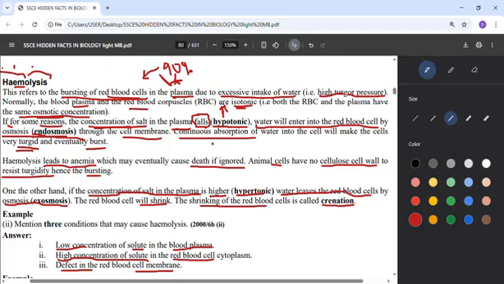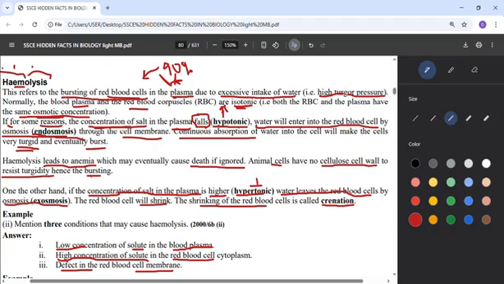But if the reverse is the case, maybe the concentration of the salt in that plasma is now increasing, maybe the person is taking too much salt, it means the water will be low, and that one we call hypertonic. And anywhere there is hypertonic, that there is too much salt, it means it has to drain water.